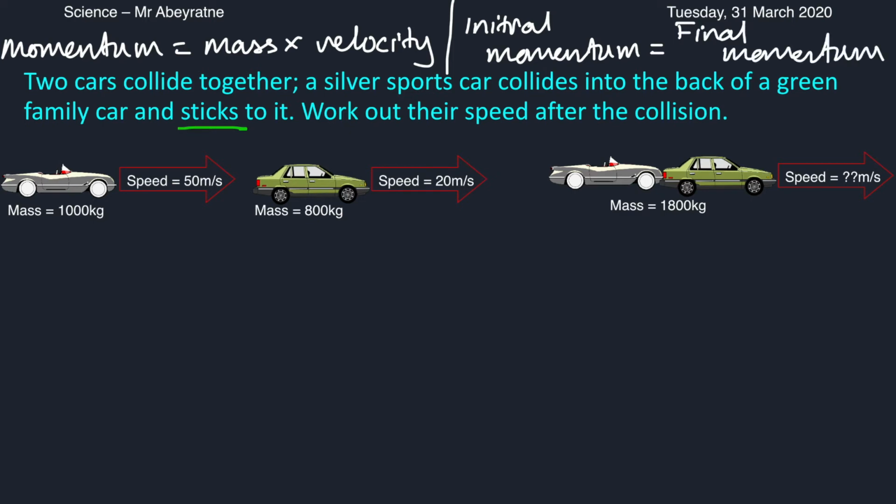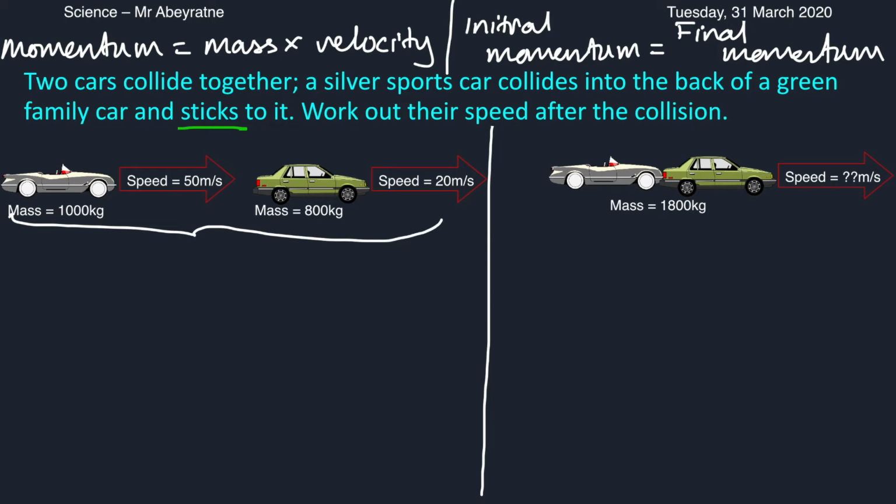Now let's put this into practice. First, we're going to separate these two instances. We're going to separate before the collision and after the collision. So we need to work out the total momentum of these two cars before they collide. So we need the momentum of the silver car plus the momentum of the green car.